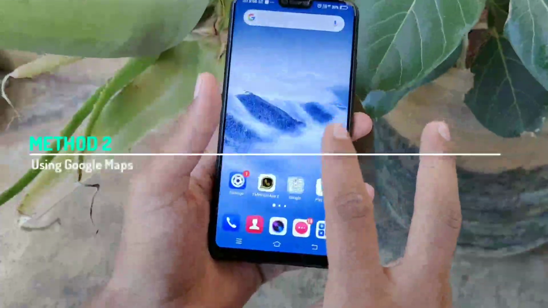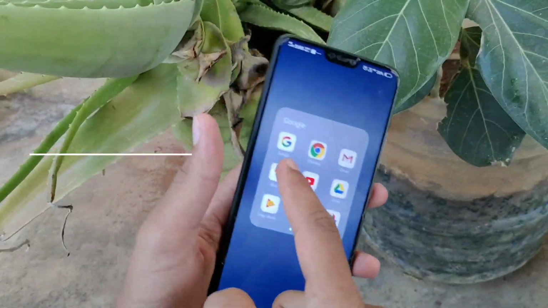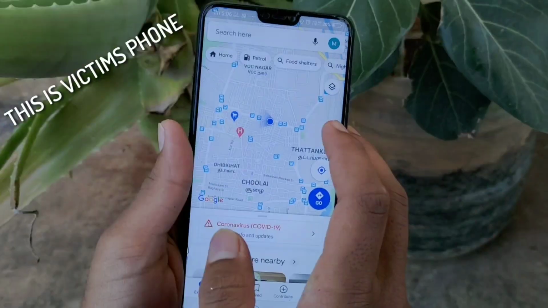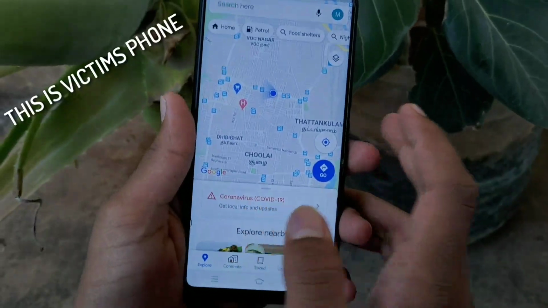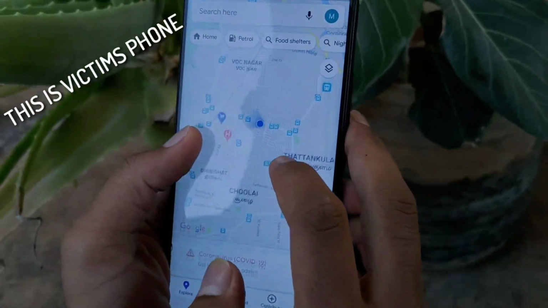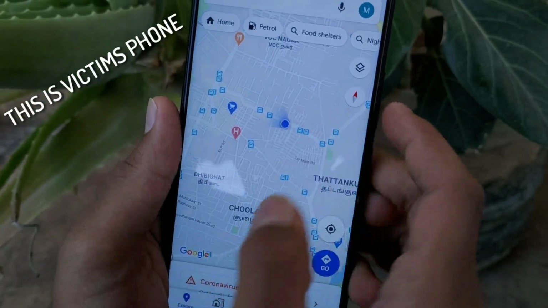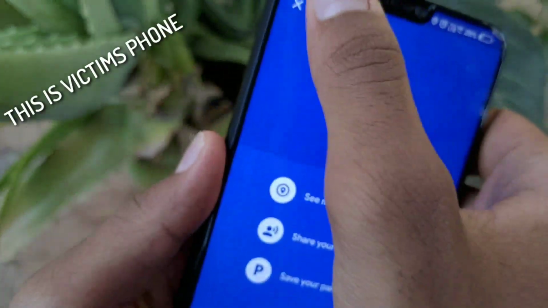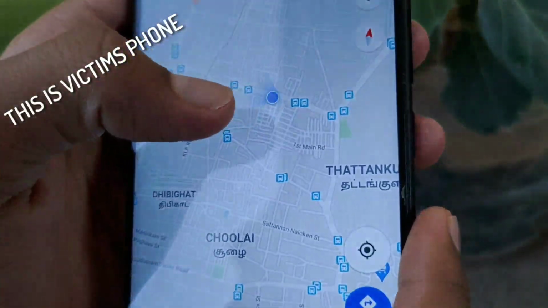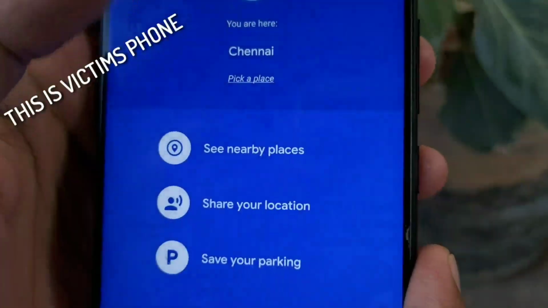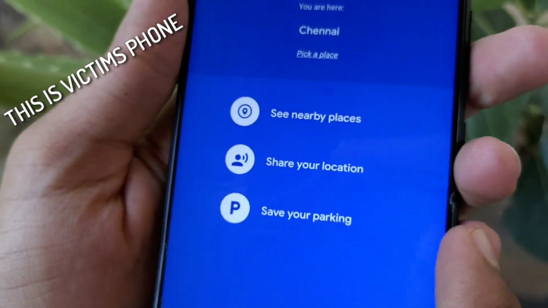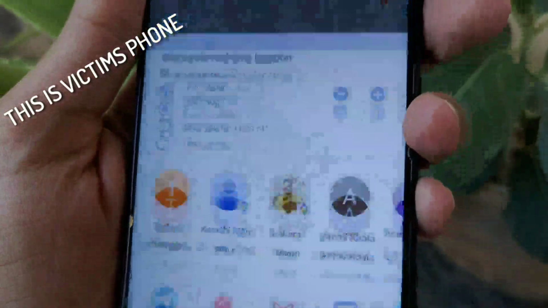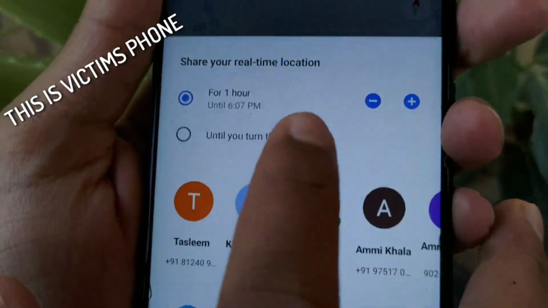For this method, it's necessary to access the victim's phone for just 2 minutes. After changing some settings in the victim's phone, you will be able to access his location. So for that, you have to open Google Maps in the victim's phone, not in your phone. After opening Google Maps, you can see a blue colored button in the center which is determining your location. You have to tap on this blue colored button, and then you will be able to see 3 options like this. Within these options, you have to select share your location and tap on share your location, and then you will be able to see the screen like this.